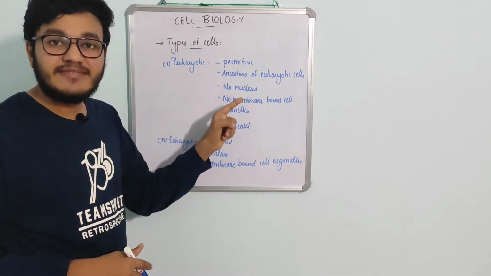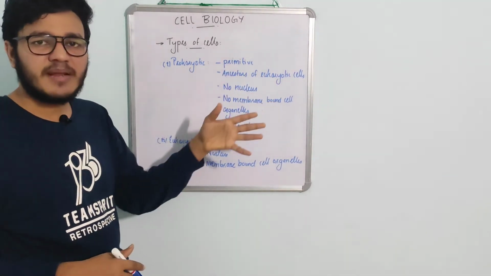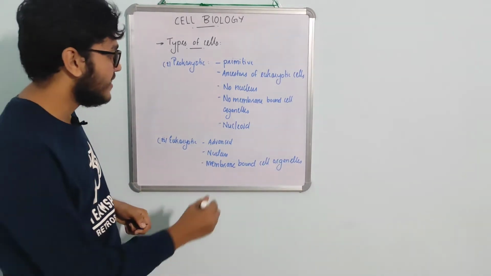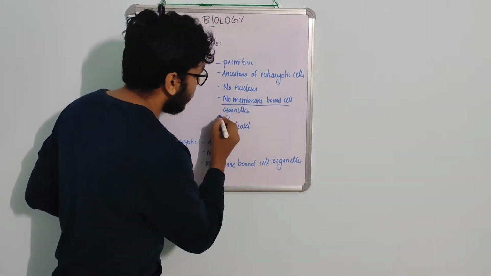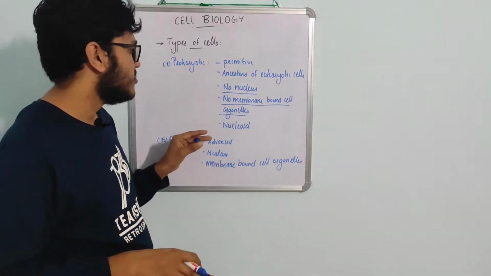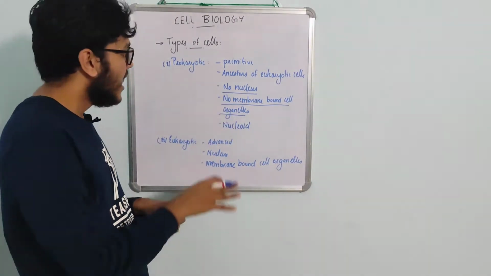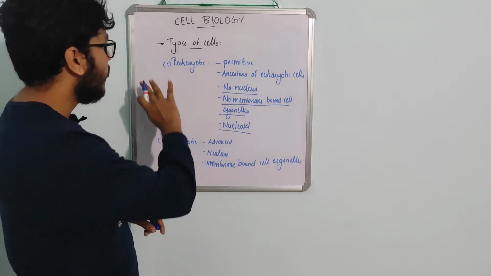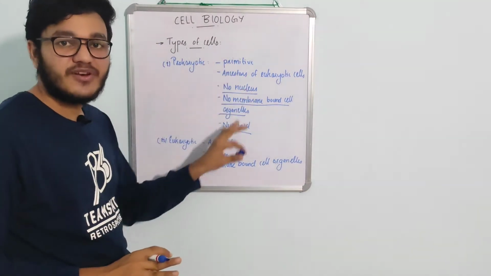Prokaryotic cells are primitive cells, which means they are ancestors of eukaryotic cells. The main point here is that there are no membrane-bound cell organelles and no nucleus. No nucleus means that because there is no nuclear membrane, there is no particular structure known as a nucleus, but the genetic material is found in a space known as the nucleoid. So that's what we have to focus on in prokaryotes from the definition point of view.